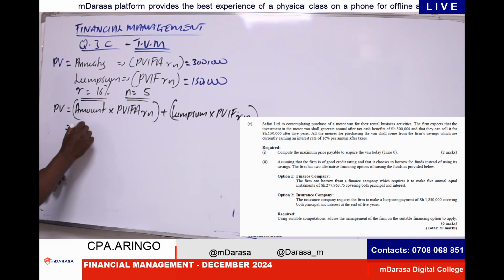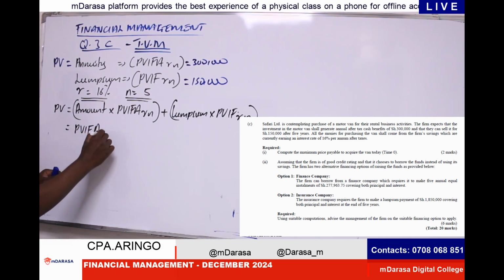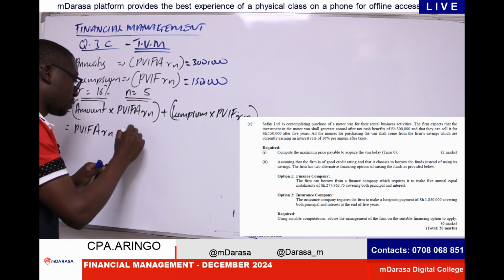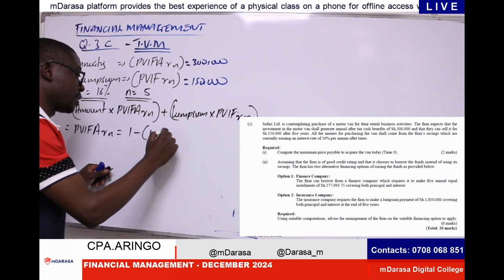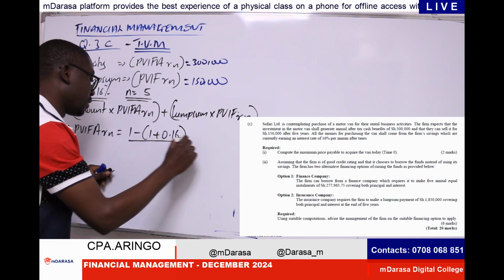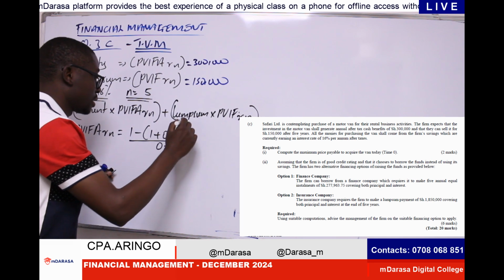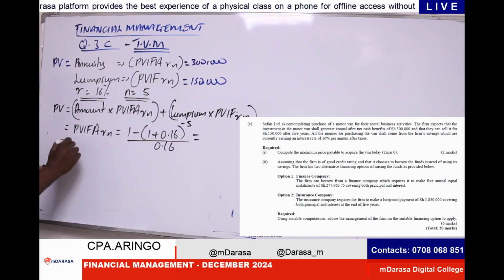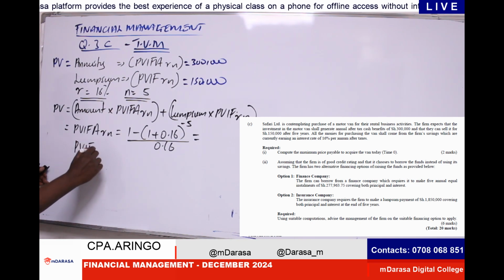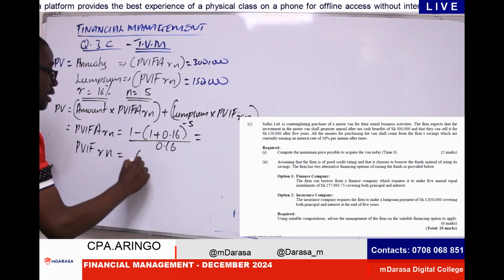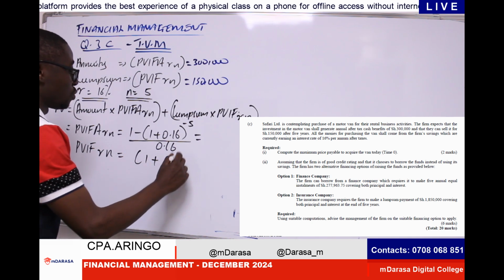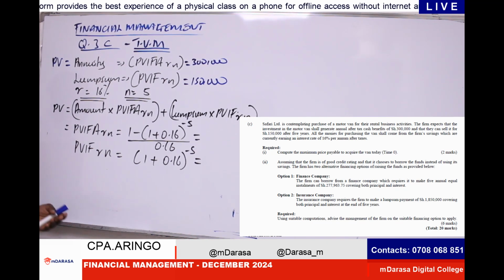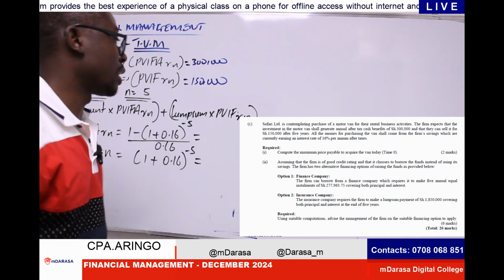We start with the present value interest factor annuity, given our rate and number of years. We should all recall our formula, where we normally talk about 1 minus (1 plus R) raised to power negative N, divided by R, where R is 0.16 and N is 5 years. Whereas for the other one, the present value interest factor for a lump sum, it is 1 plus R, which is 0.16, raised to power negative N, which is 5. Once you have determined these factors, you are very good to go with that question.